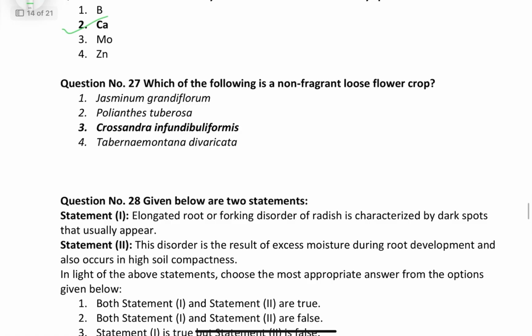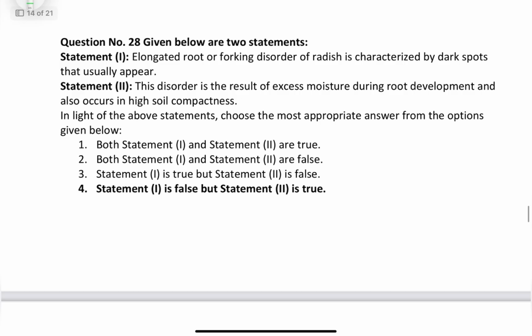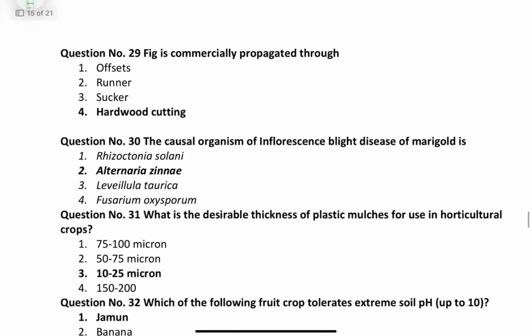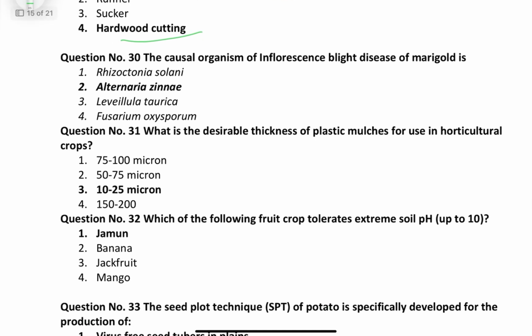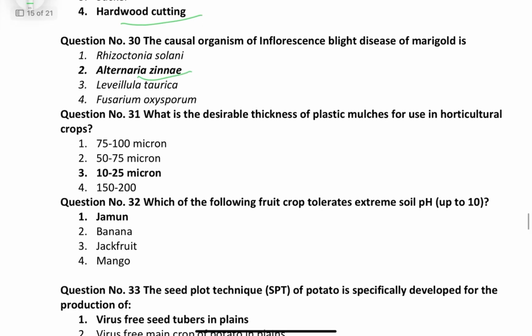Which of the following is a non-fragrant loose flower? That is Crossandra. 28. Elongated root or forking disorder of radish is characterized by dark spots that usually appear. This is false. This disorder is the result of excessive moisture during root development. That is correct. So the fourth option is correct. Question number 29. Fig is commercially propagated through hardwood cutting. Question number 30. The causal organism of inflorescence blight disease of marigold is Alternaria zinniae.